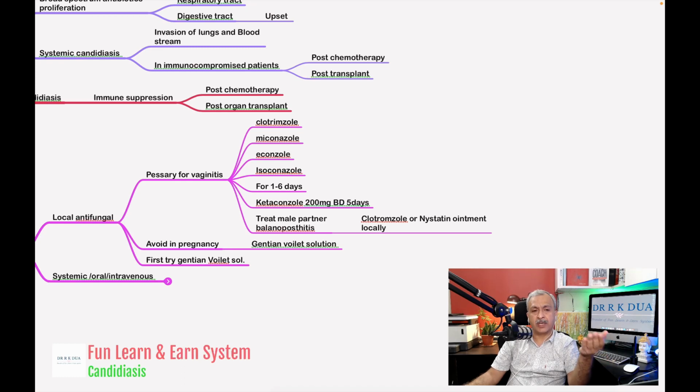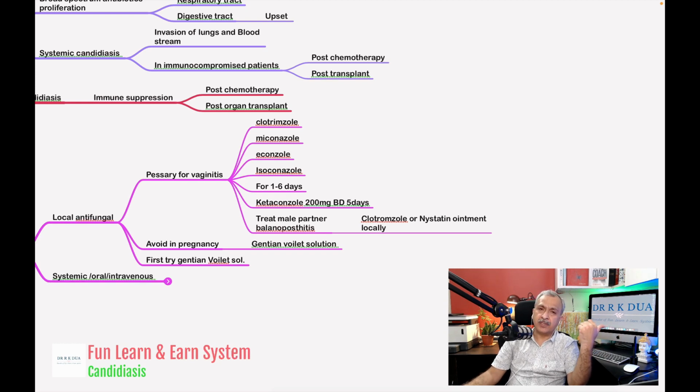Clotrimazole, miconazole, econazole, isoconazole, and these should be given for 1 to 6 days. Ketoconazole tablet can be given 200 milligram twice a day for 5 days. Treat the male partner for balanoposthitis. Clotrimazole or nystatin ointment can be given to the male partner for local application.